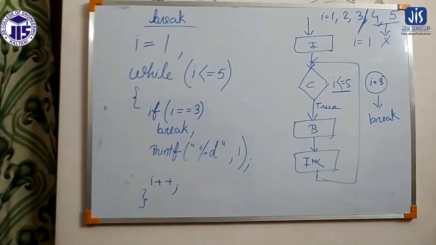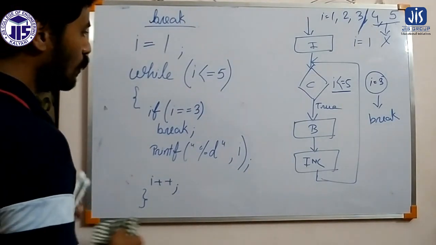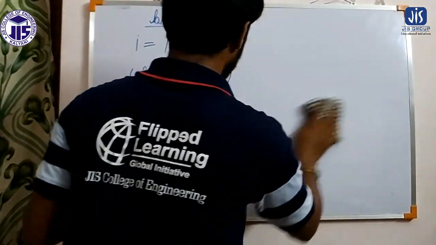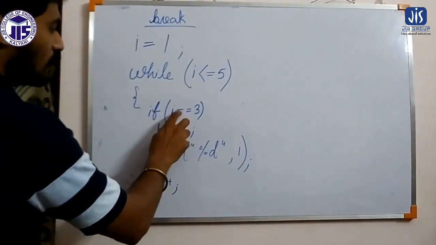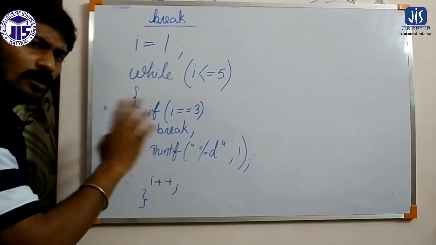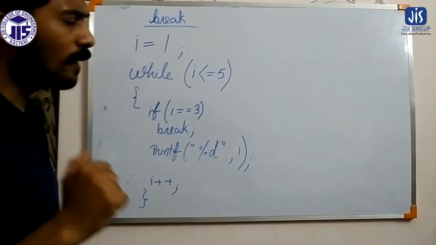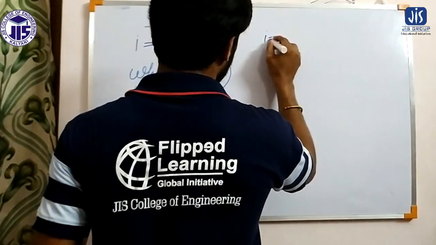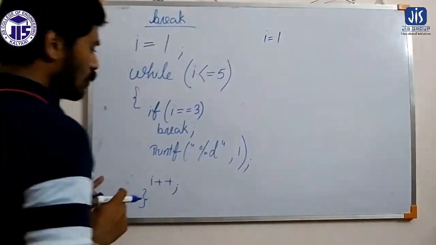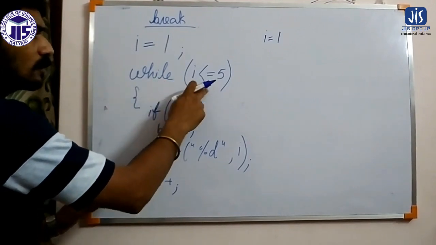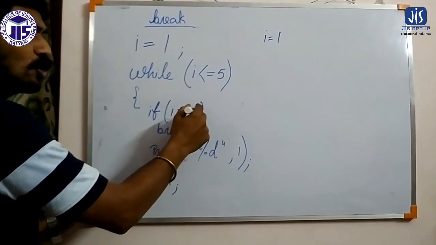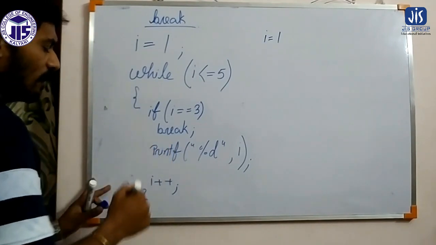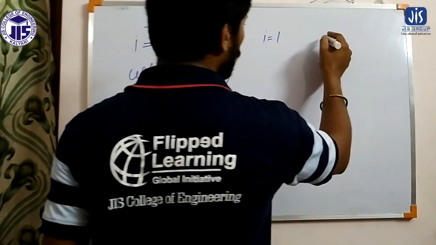So here, for the value of I equals to 3, we have applied the break statement. That means when the value of I is 3, this break will execute, else the break should not execute. The value of I is initially 1. If the condition is true, it will come in. This condition is false for I equals to 3, so it will print the value of I, and in the output we will get 1.